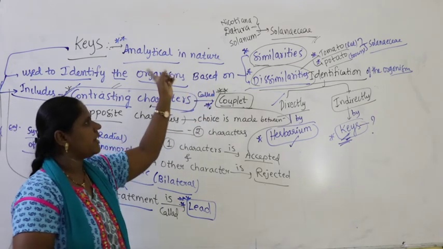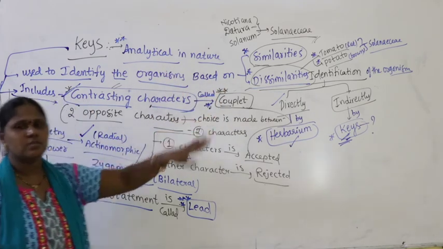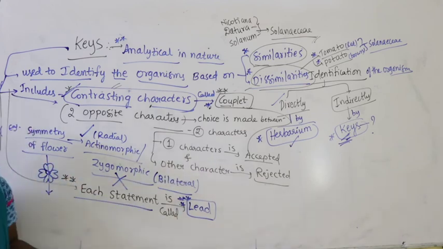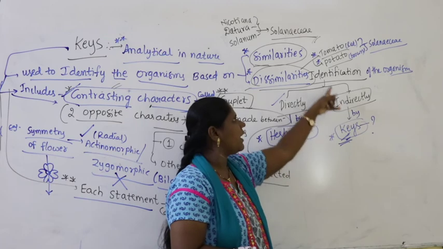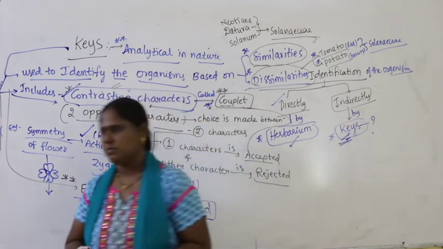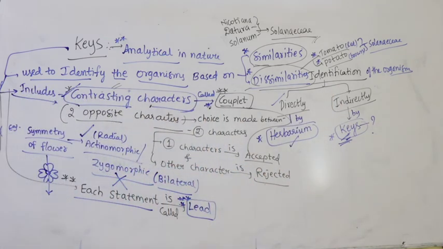How is it used for identification of organisms? Based on similarities and dissimilarities. So this is nothing but what we call keys. So keys is one of the criteria. It is an indirect method for identification of organisms, right? Now apart from this, if you look at